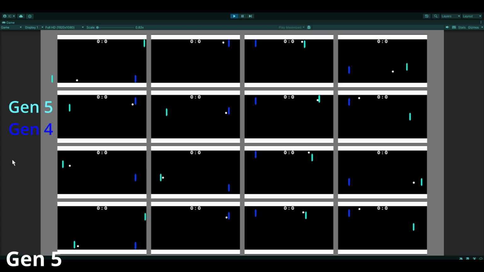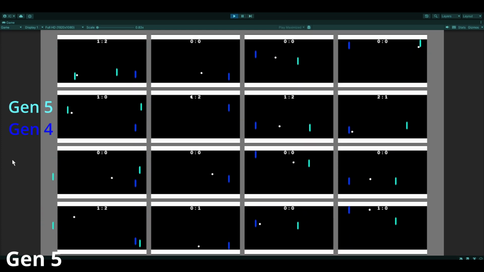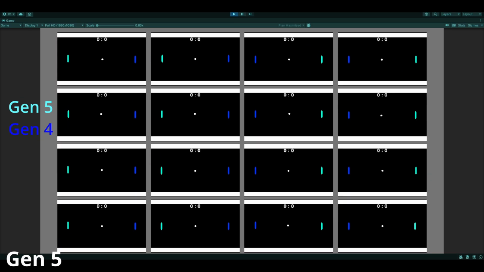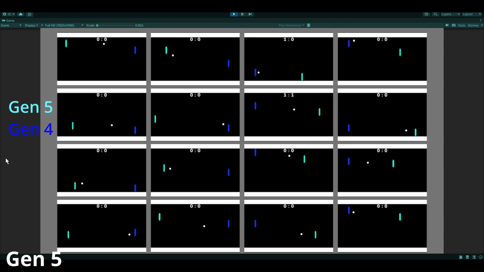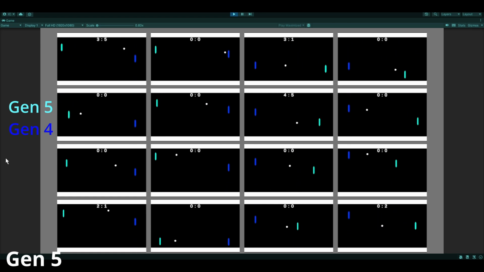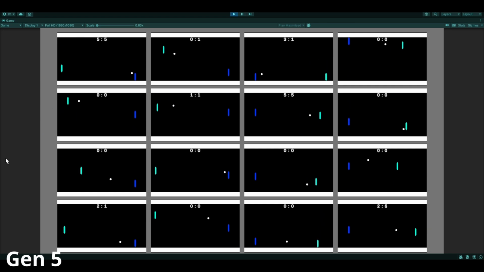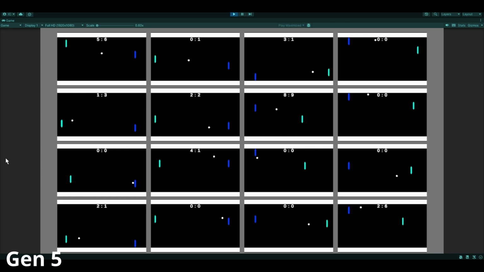Next, for Generation 5, it started off with the same brain from Generation 4, but I allowed it to move on the x-axis, curious to see what it does. I did limit them inside of their own zones though, so they can't get up to any mischievous business. It seems that it learned to stick to the furthest X position from the ball, probably so that it gives them more time to react and move to hit the ball.